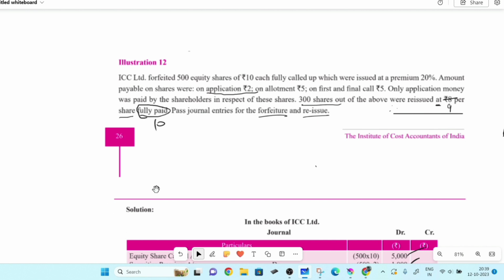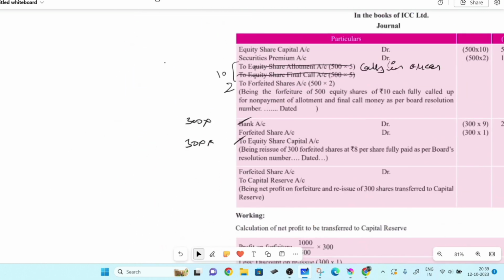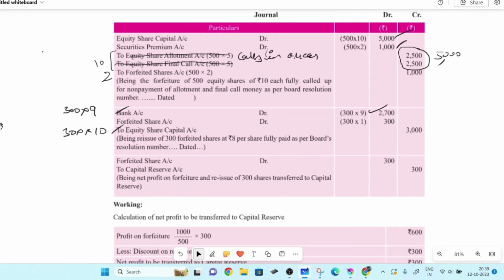So in this case, the bank amount is going to be 9 and share capital is going to be 10. Yes, sir. So 9 into 300 is 2700 and equity share capital is 3000. The entry is not balanced. You need to balance it. Which side you need to balance it on? Debit side. So on the debit side you put forfeited shares debit.